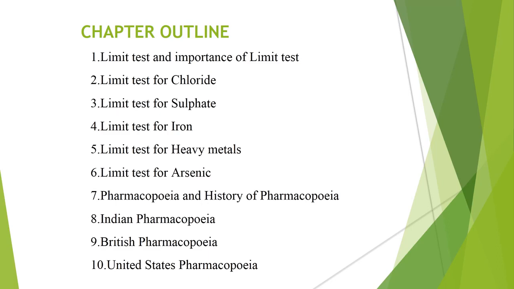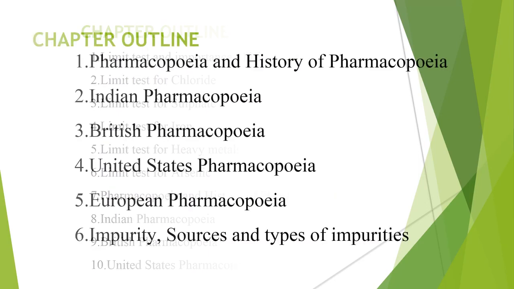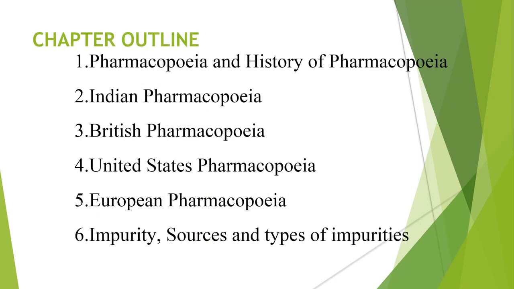A few tests are there that must be performed regularly, because those ions or elements arise in the raw material as well as the excipient as well as the active ingredient. So we must check a few major tests: limit test for chloride, limit test for sulfate, limit test for iron, limit test for heavy metals, limit test for arsenic, which we must perform regularly. And all tests and standards are given in the pharmaceutical books.